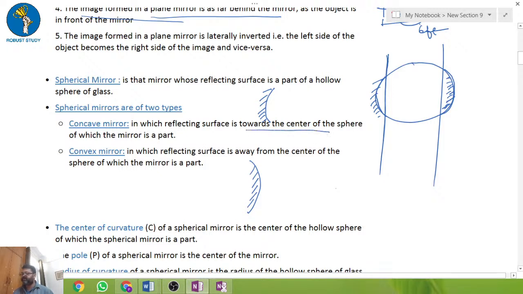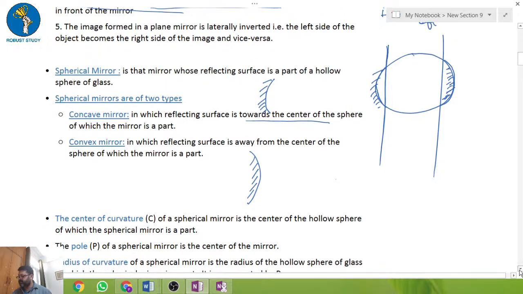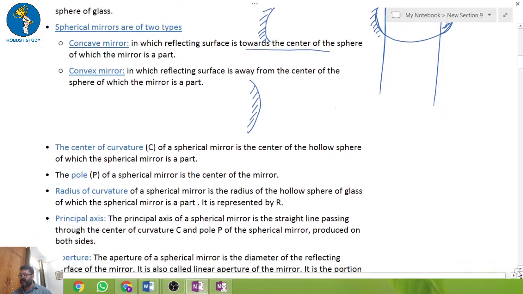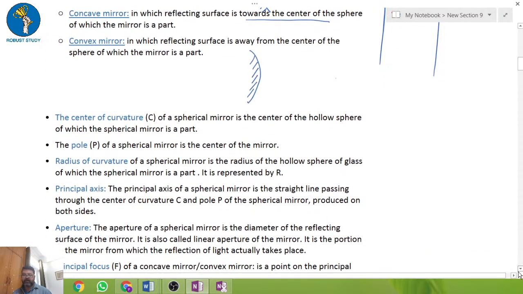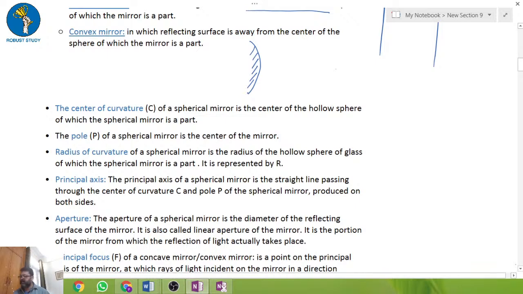Towards the center of the sphere, which is the major part of it. Fine. Now we will discuss a few very, very important concepts, which are very important to remember, and a lot of questions are asked on them. The first important one is the center of curvature. What is the center of curvature?